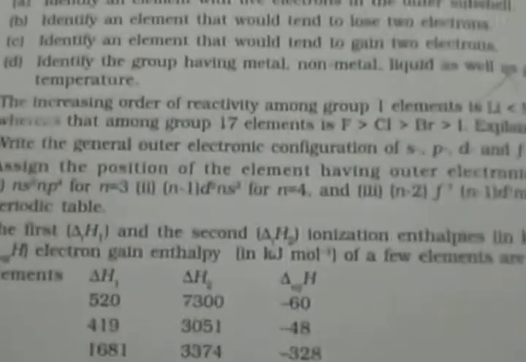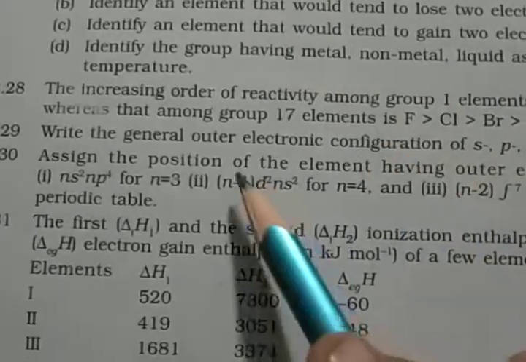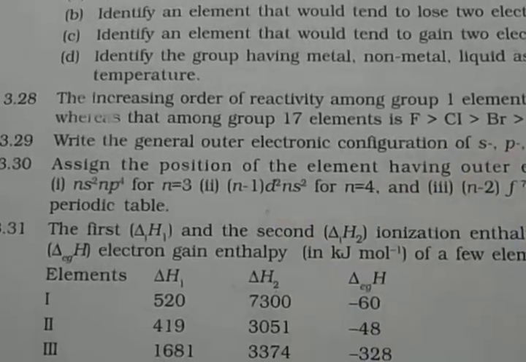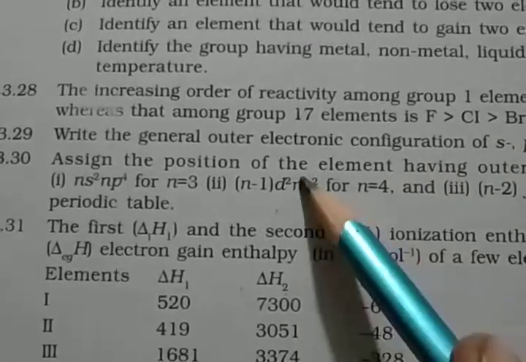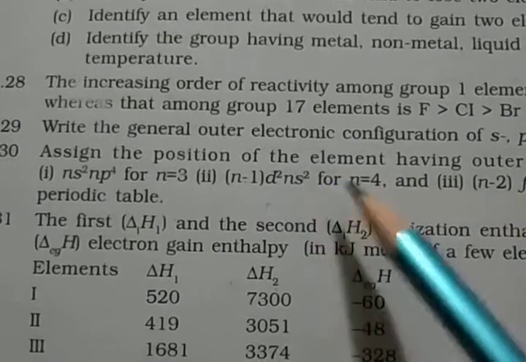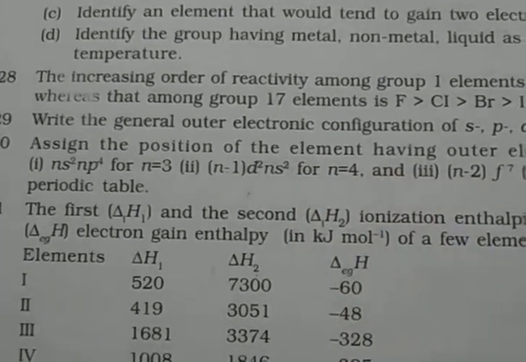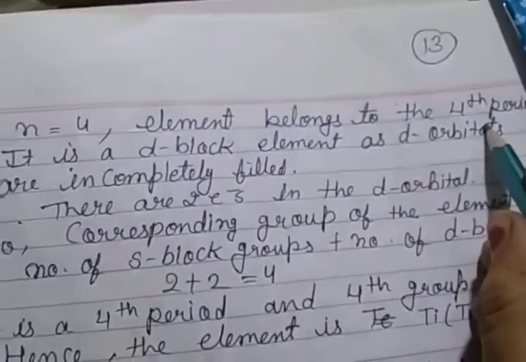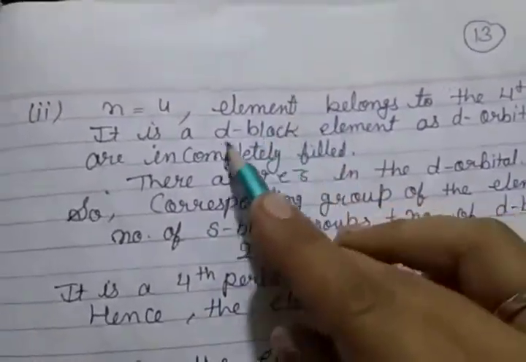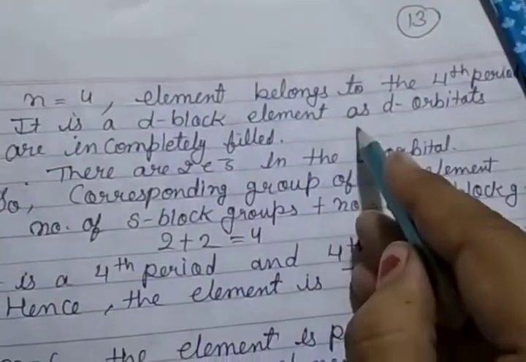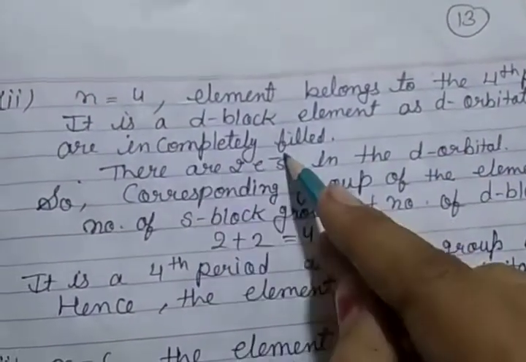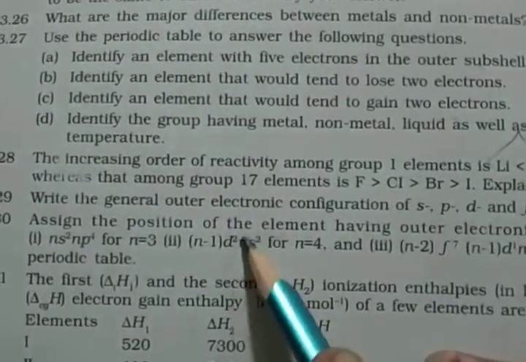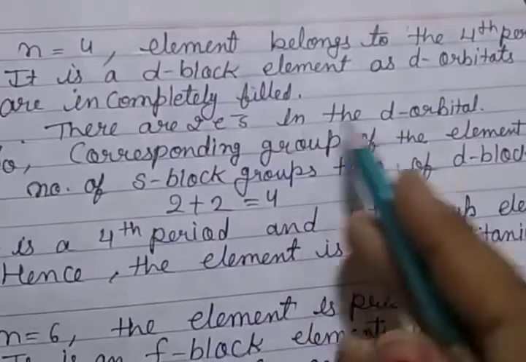Then second one: assign the position of the element having outer electronic configuration (n-1)d2 ns2, that means total electrons 4, n is equal to 4. So the element belongs to the fourth period. That means it is a d block element because d is given. So d orbitals are incompletely filled, and here in d how many electrons are given? d2. So that means there are 2 electrons in the d orbital.